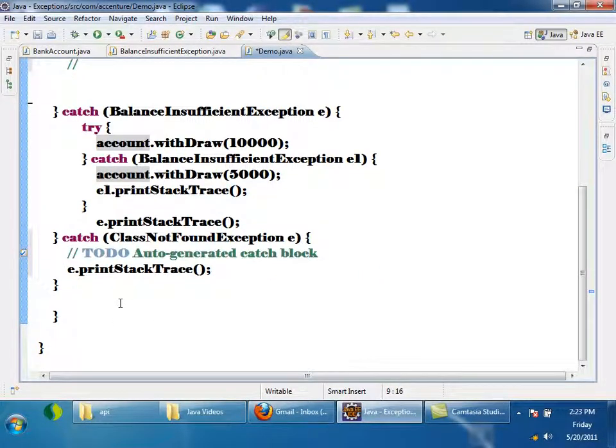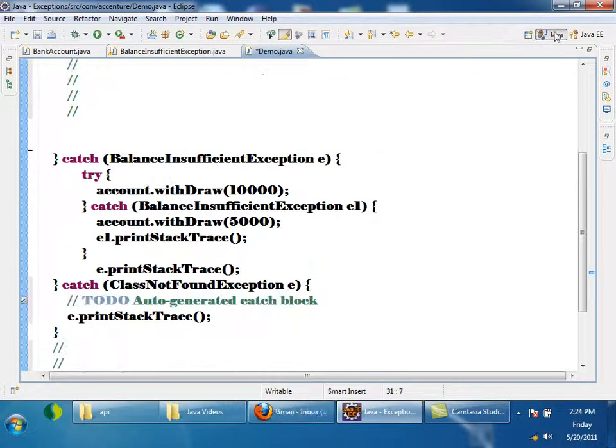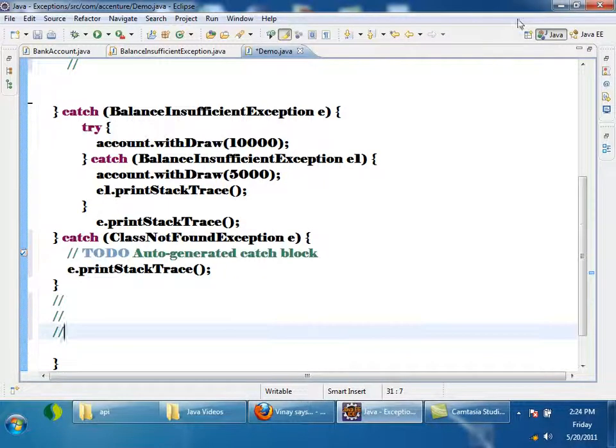Right? If I write some code after all the catch blocks, what will happen if an exception occurs at this line? Will this line be executed? No. So control will come here. ClassNotFoundException is thrown here, right? It will check, is this exception matching? No. Is this one matching? Yes. So it will execute this. The corresponding catch block will be executed, and then the flow will continue. Any doubts?